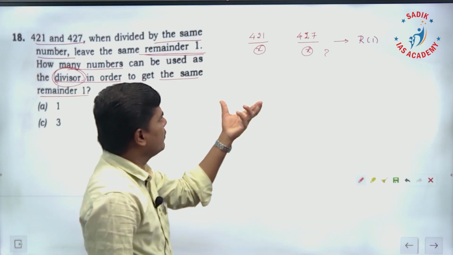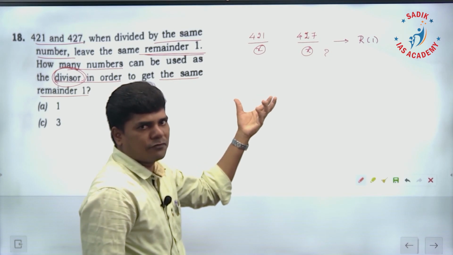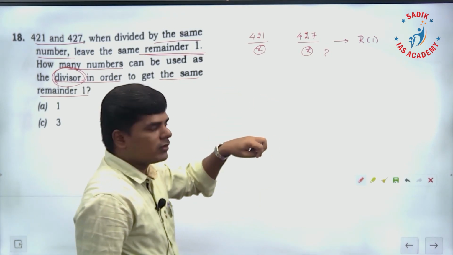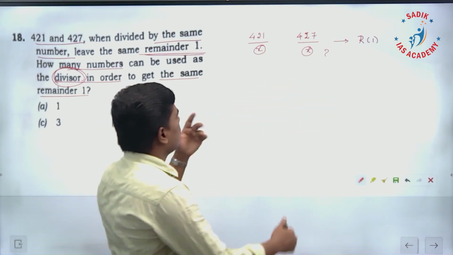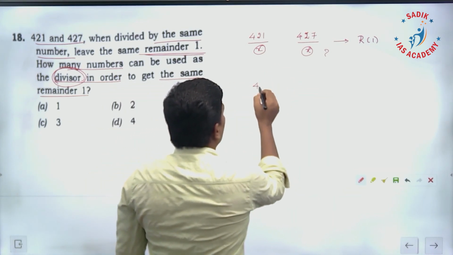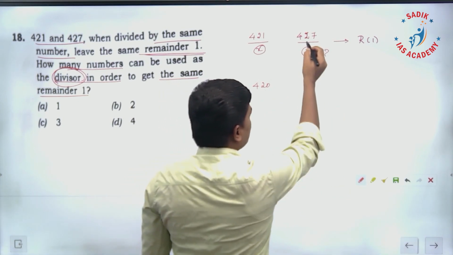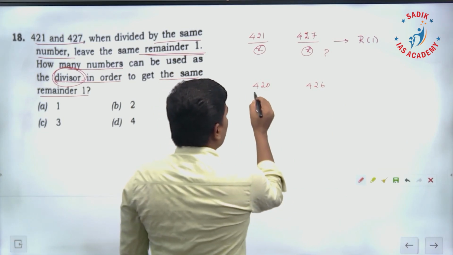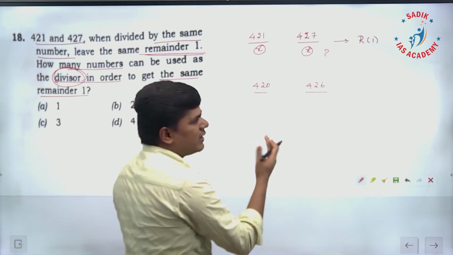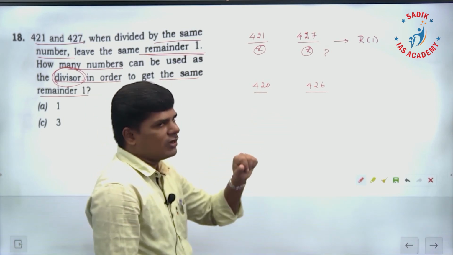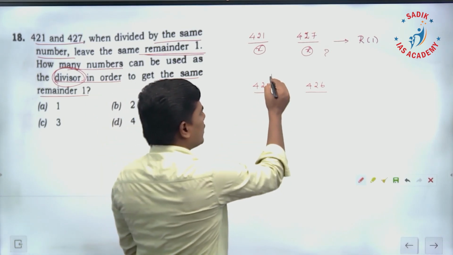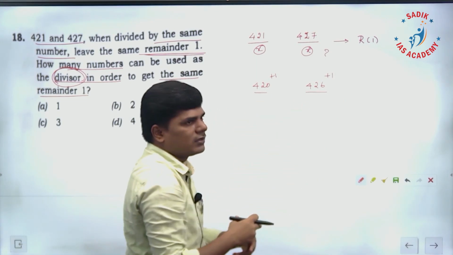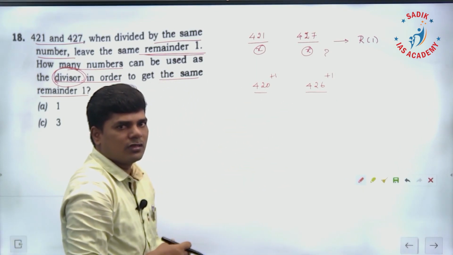Now the easy way is, first you can think of HCF. Remainder is 1, which means 420, leaving that 1, and here 426. Now you are going to find a common divisor for these two numbers so that the remainder is going to be 0. If I add 1, then the remainder is going to be 1.